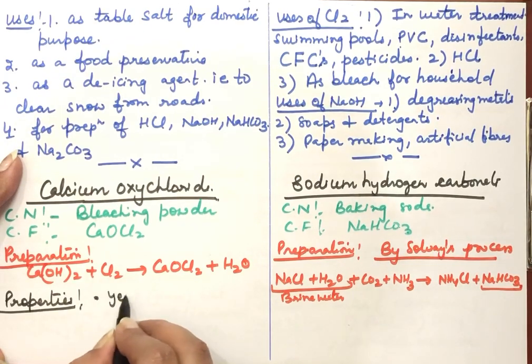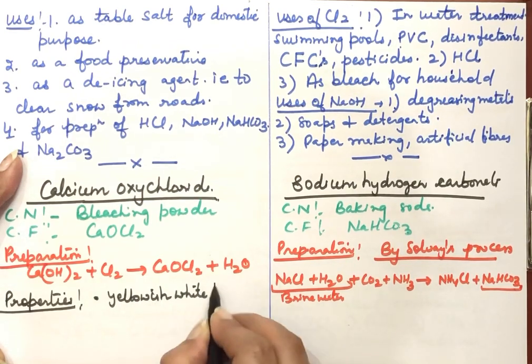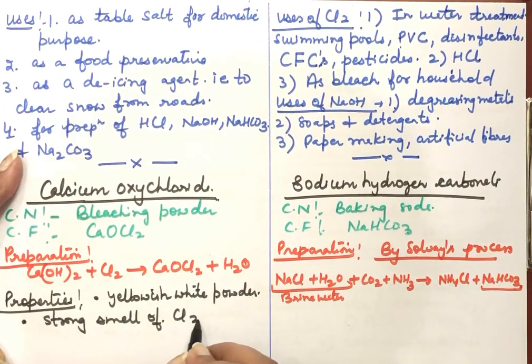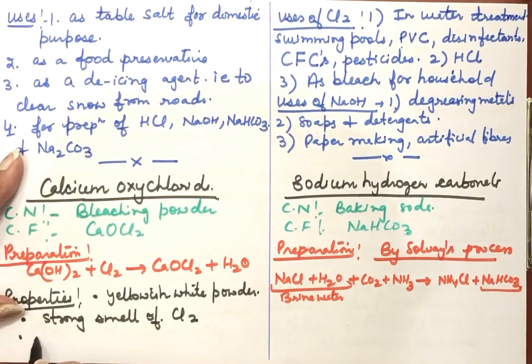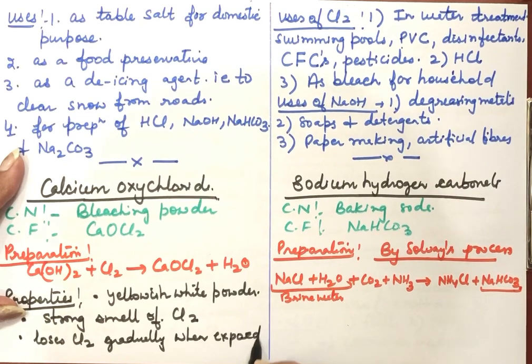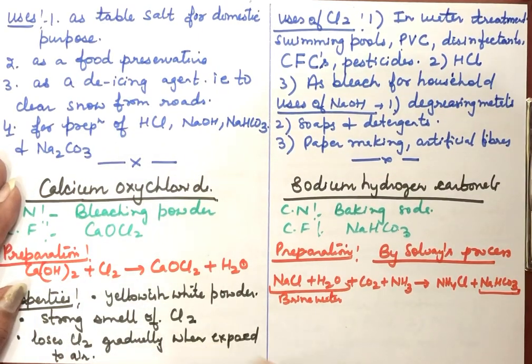Bleaching powder is a yellowish white powder, a slight yellow color. On heating, it gives a strong smell of chlorine, and otherwise also, if you leave it for some time, it gives a very strong smell of chlorine and loses this chlorine slowly when exposed to air. That is why the smell of chlorine is very strong, because it is losing chlorine and it mixes into the air. So these are the properties of calcium oxychloride.